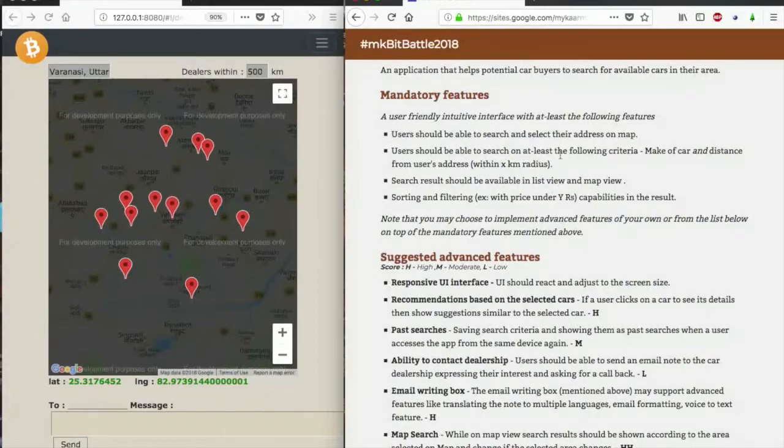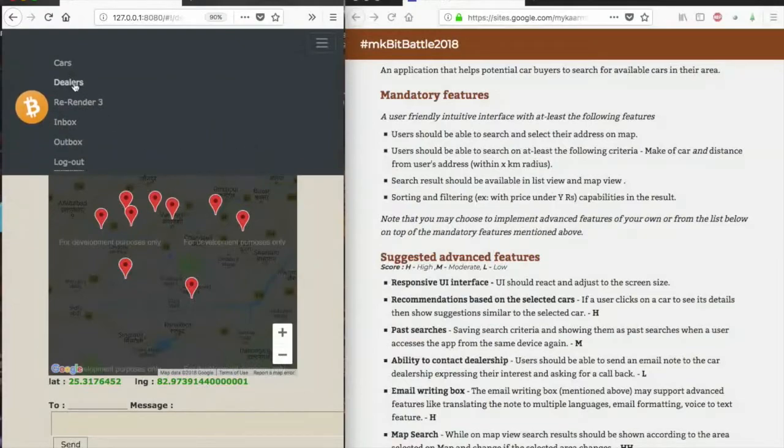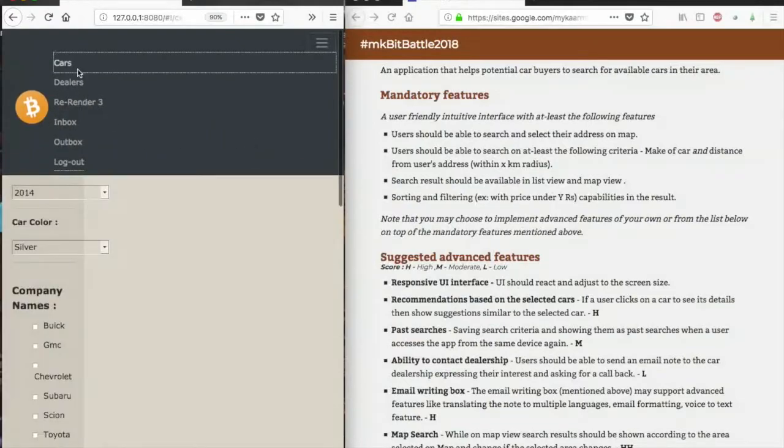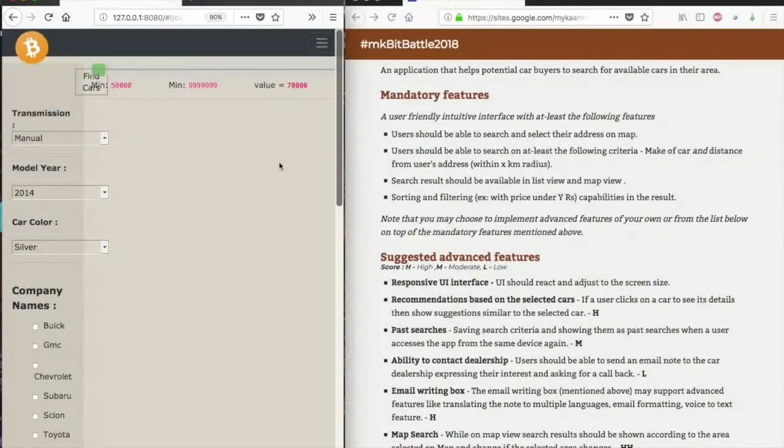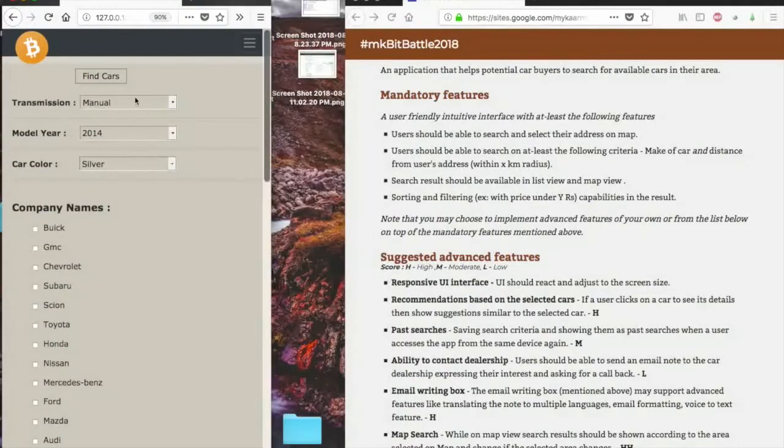The user should be able to search at least on the following criteria: make of car and distance from the user's address. So the distance would be for the dealers. This implements the distance concept, and for the make criteria, you can go to cars, and here we have all the criteria the user can search on.